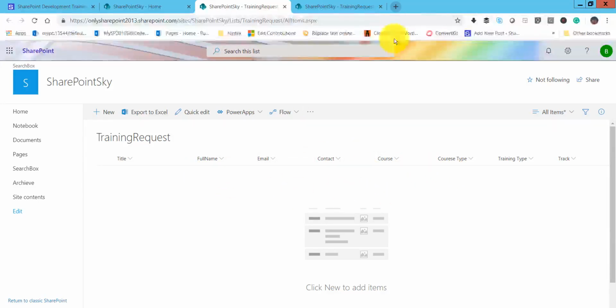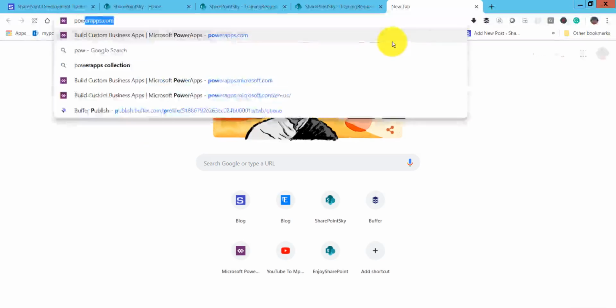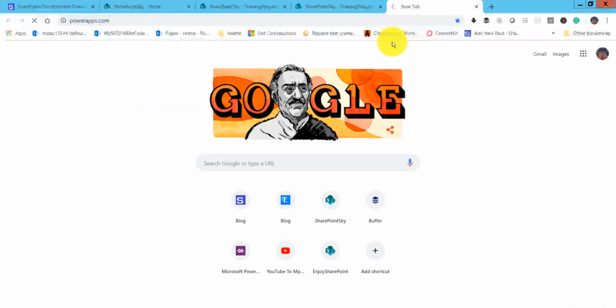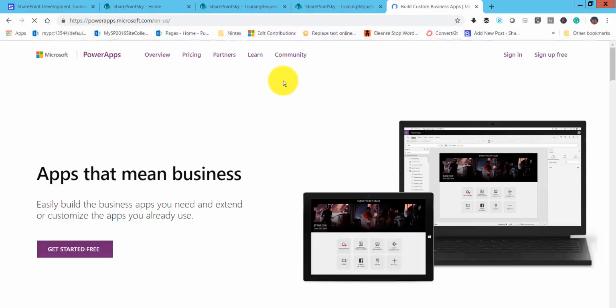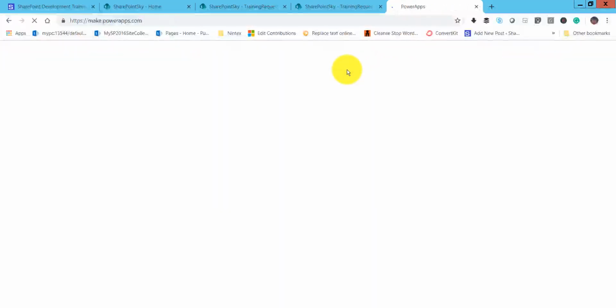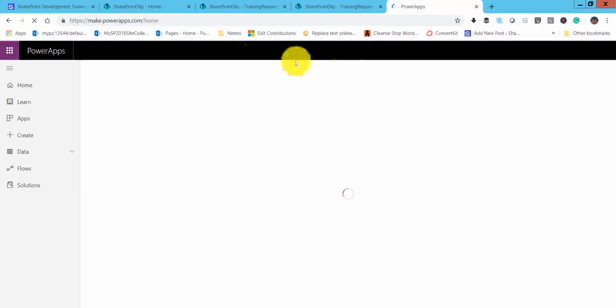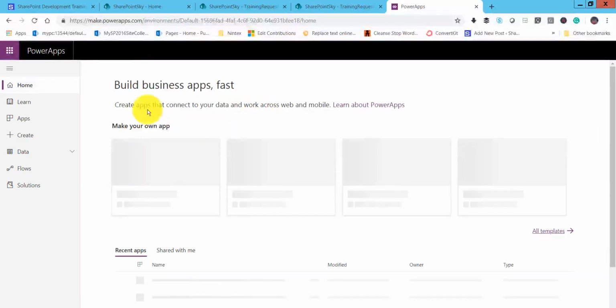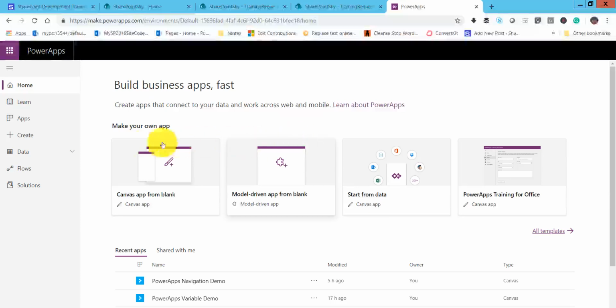So now what we'll do is I will log in with powerapps.com so that we can design our form. You can see it is opening. If you have not signed in, make sure to sign in. So click on the sign in button, and it will open now. You can see this is the page from where we can create the tabs.